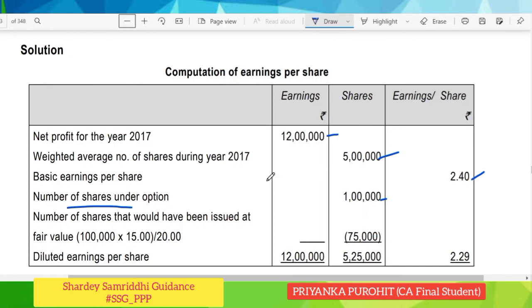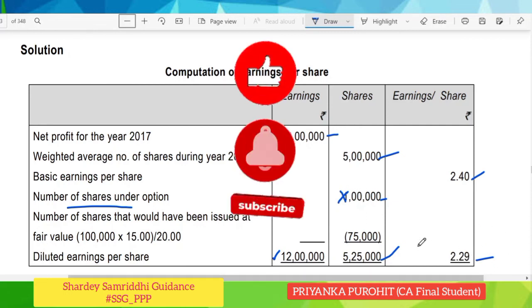And now we will calculate the revised number of shares. You have to ignore this figure now, and the number of shares will be 5 lakh plus 25,000, which is 5,25,000, and this earning will not be changed, it will remain the same, and hence the diluted earning per share will be 12 lakhs divided by 5,25,000, which will give us 2.29. So there is a dilution. Earlier the EPS was 2.4, now it's 2.29. So here is a clear cut dilution of EPS.